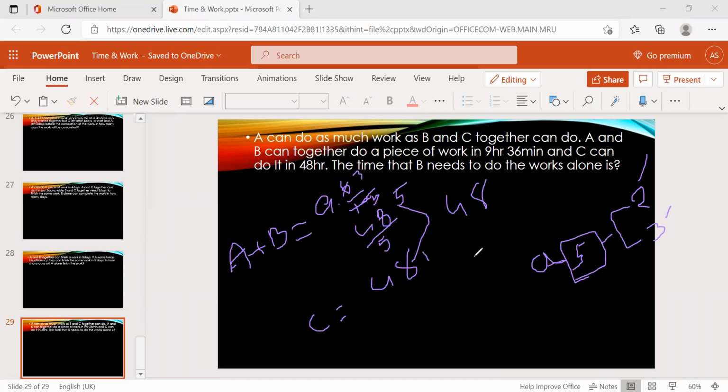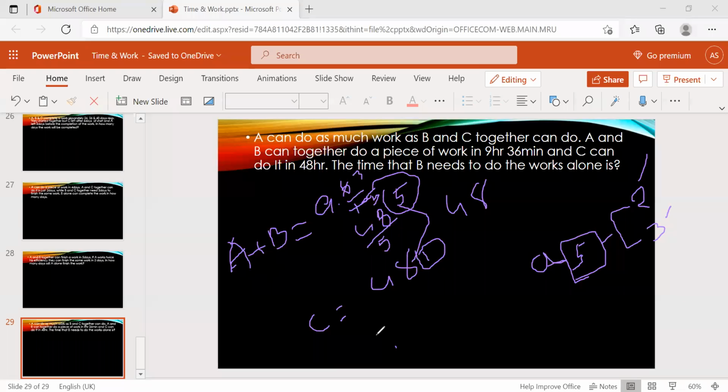Now what they're asking is the time that B needs to do the work alone, right? So instead of A, you can just substitute B plus C. So A is equal to B plus C. This is 5 units and this is 1 unit, 1 apple, 5 apples.